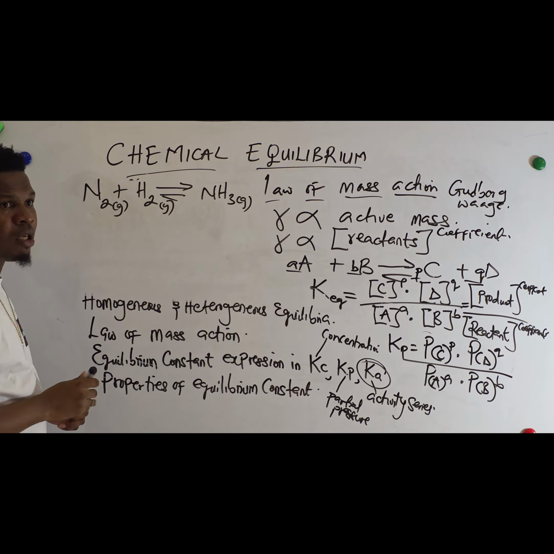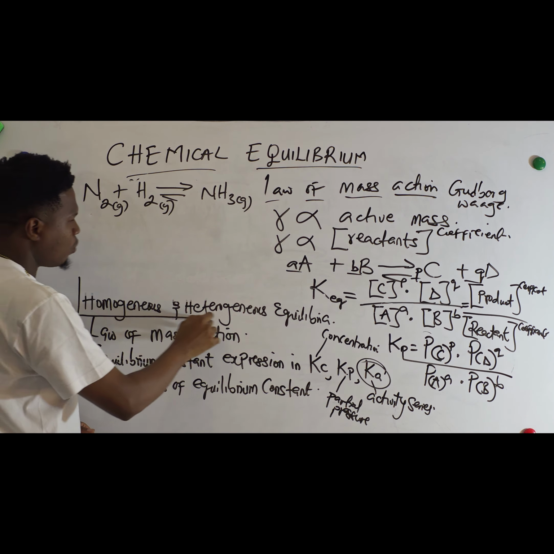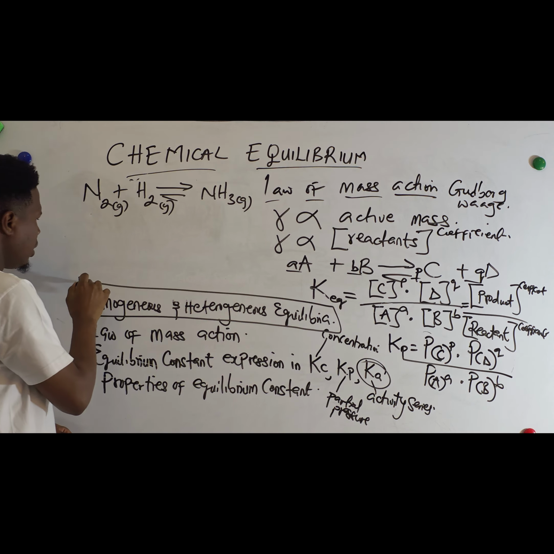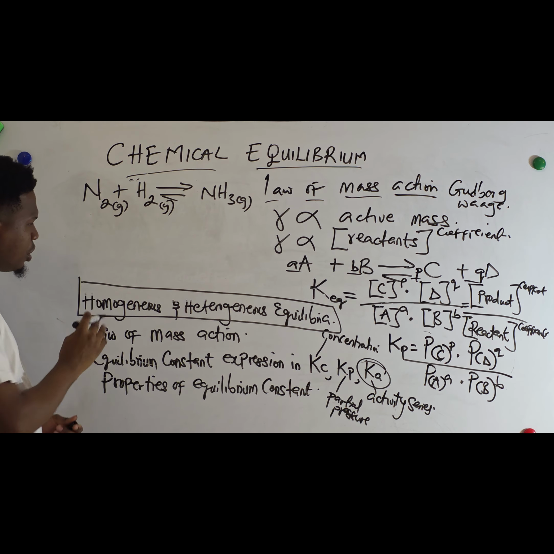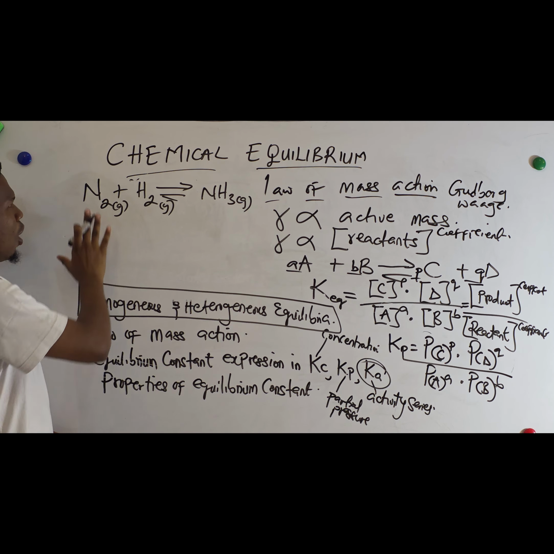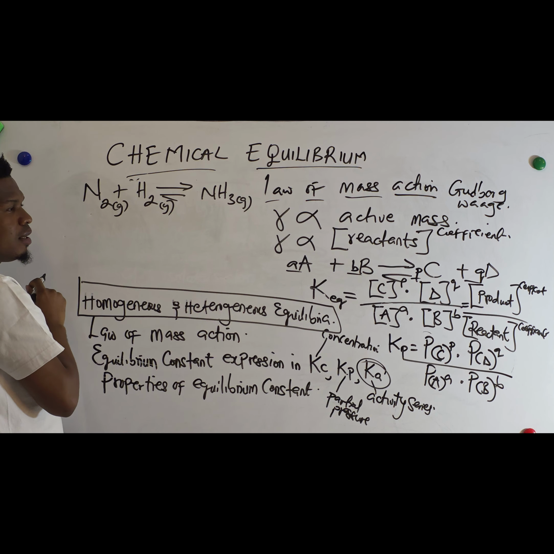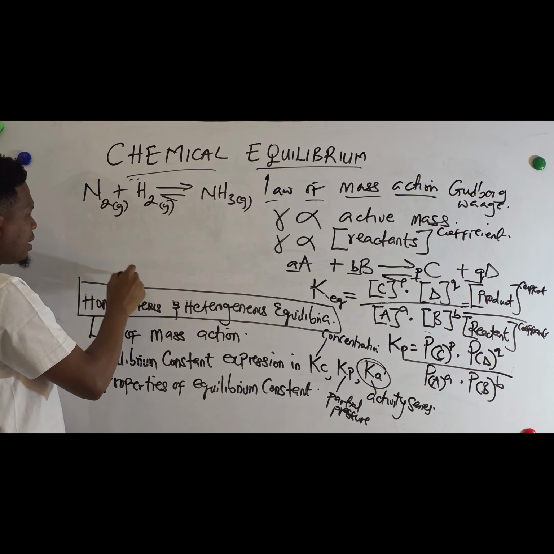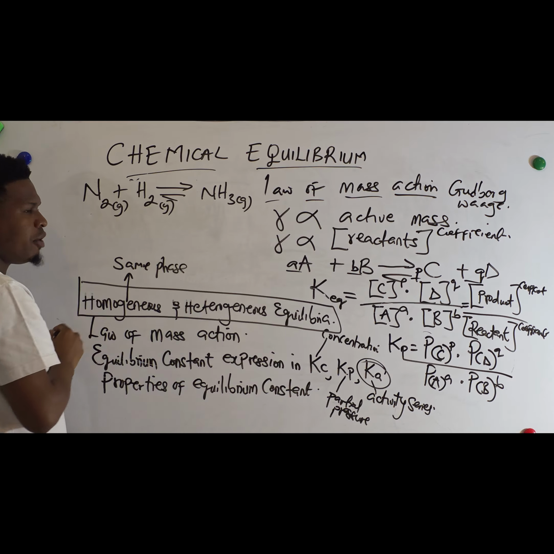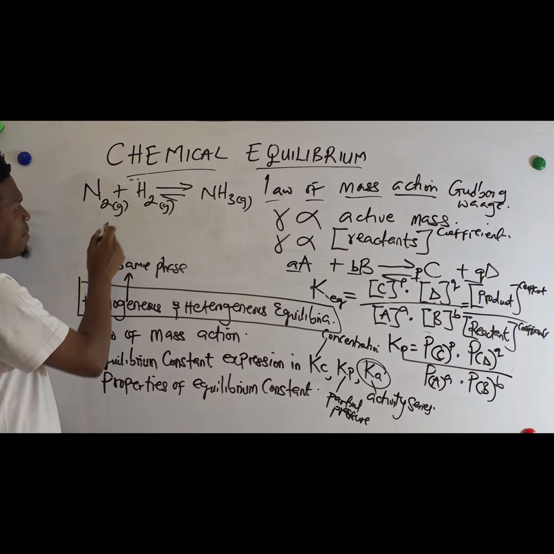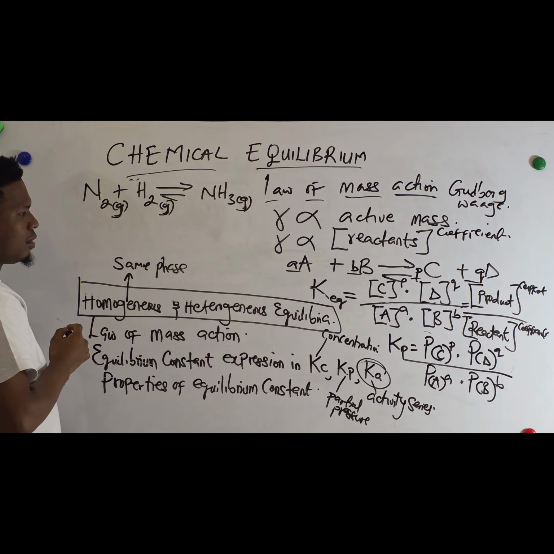But before I write this equilibrium constant, I want to use this concept to explain homogeneous equation. How can you know if a reaction or equation is homogeneous or heterogeneous? Homogeneous equation means that all the reacting materials are in the same phase. Same phase means they are in the same state of matter: gas, gas, gas.